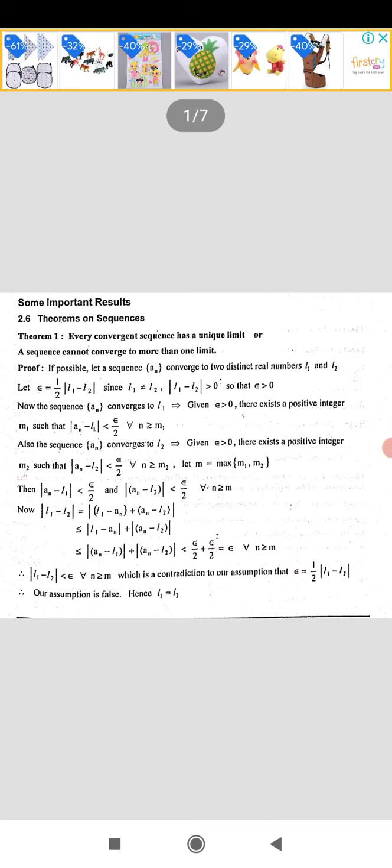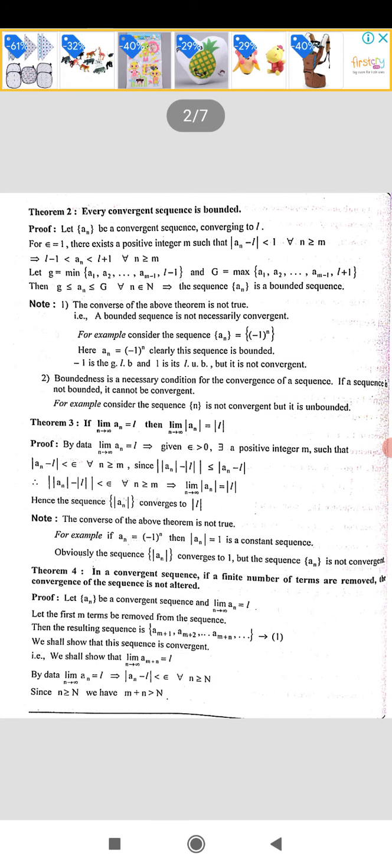Our assumption is therefore false. So an cannot converge to two distinct limits. Hence L1 is equal to L2. That is, an converged to one limit. That is, every convergent sequence has a unique limit. This is the proof of theorem 1.